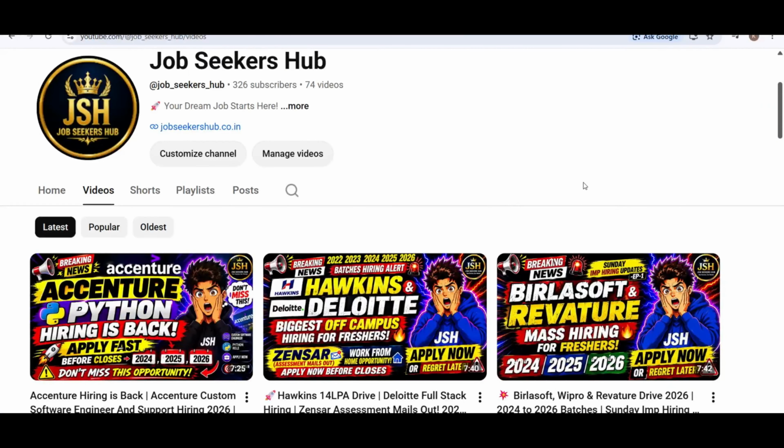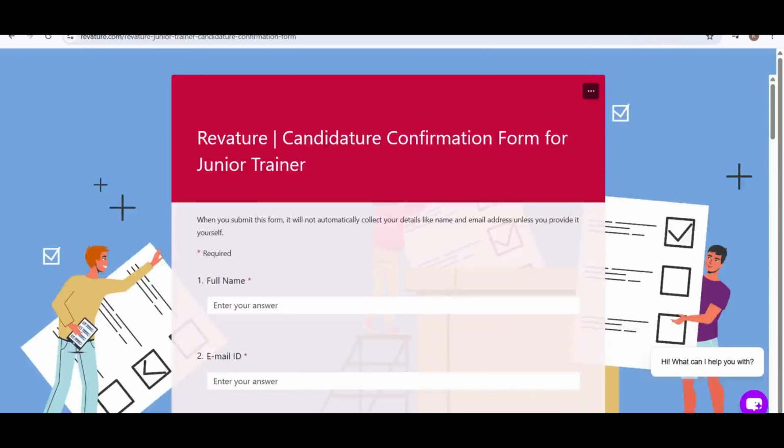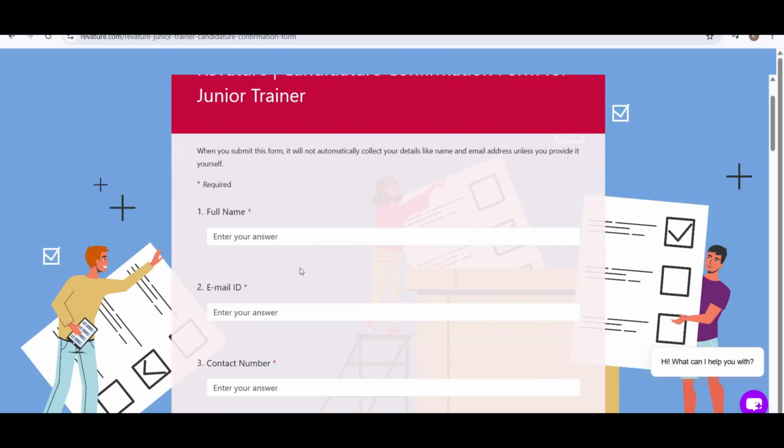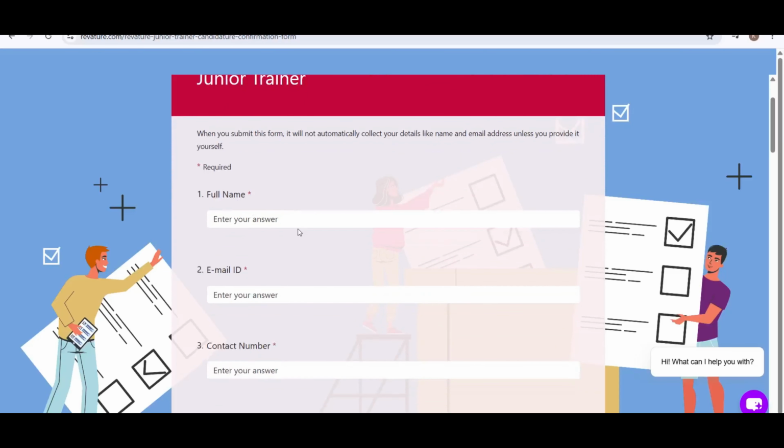Sir, is the link still open? We didn't apply for that opportunity on the day. Yes guys, the link is still open. Here you can see Revature candidate confirmation form for junior trainer. So if you haven't applied for that opportunity on Sunday, yes, the opportunity is still open. Don't miss this opportunity. Try to apply for it.